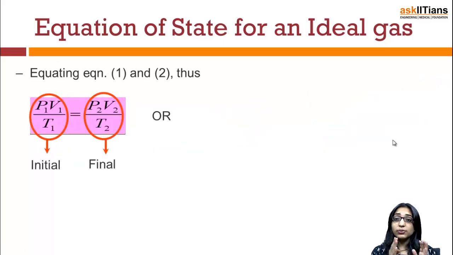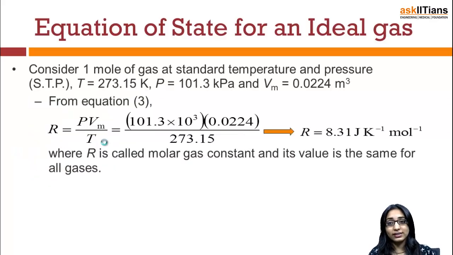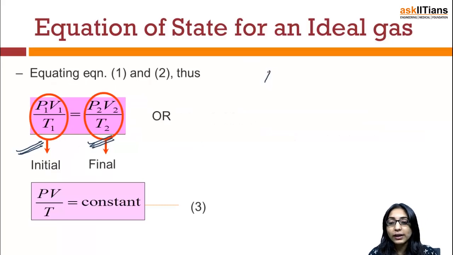Now what we'll do, since we have got V dash from equation number 1, we have also got V dash from equation number 2. So we have to do nothing but simply equate the two equations 1 and 2. If you equate the two equations, I can say P1 V1 over T1 in the initial case will be equal to P2 V2 over T2 in the final case. Since P1 V1 over T1 is equal to P2 V2 over T2, that means nothing but PV by T is a constant value. So this is all about how you define the ideal gas equation. And if I simply write PV by T is constant, this is nothing but an equation for any ideal gas.